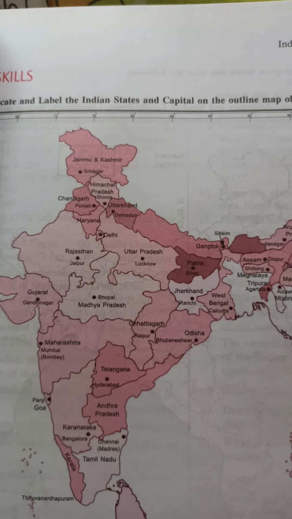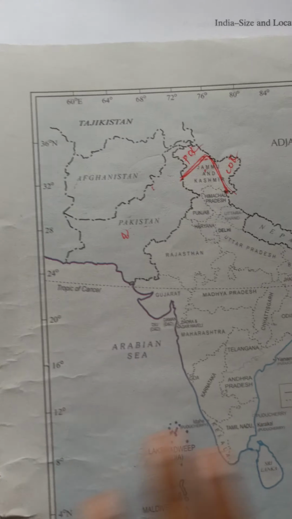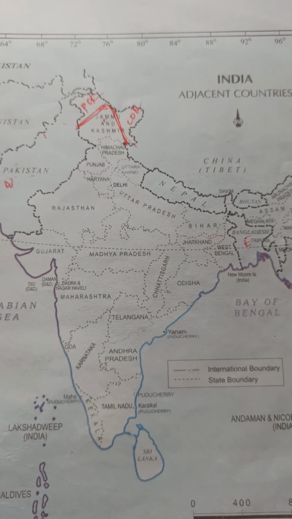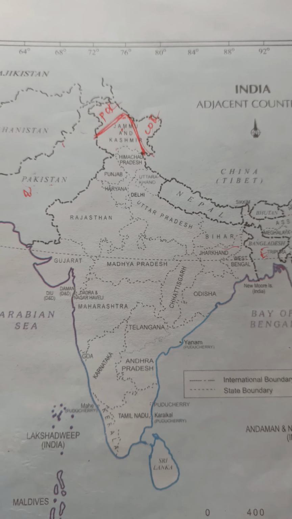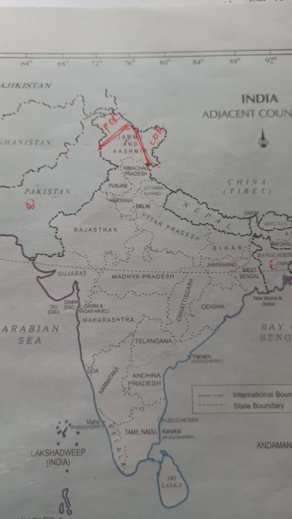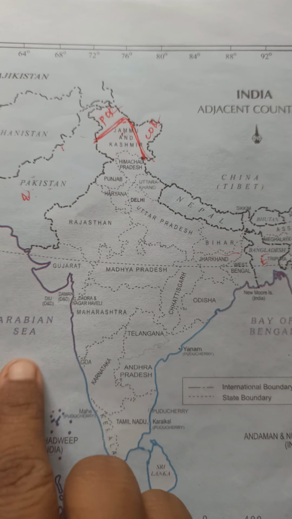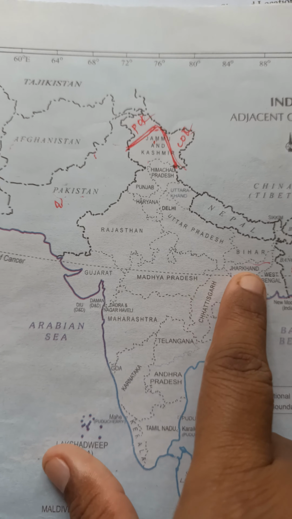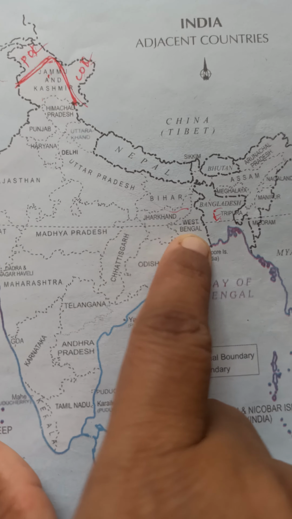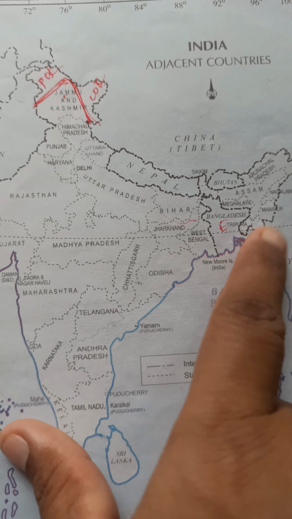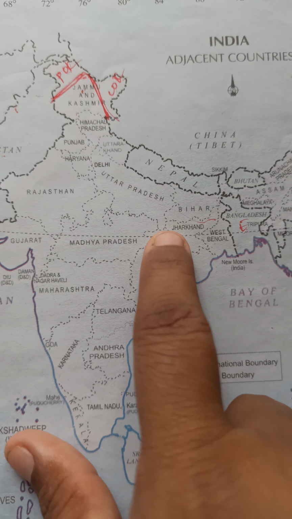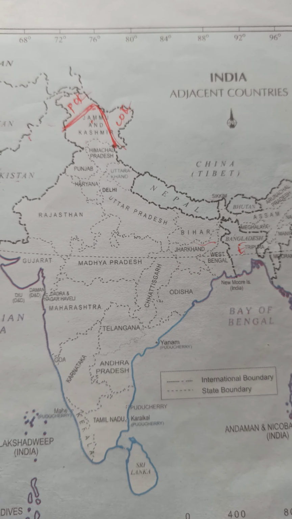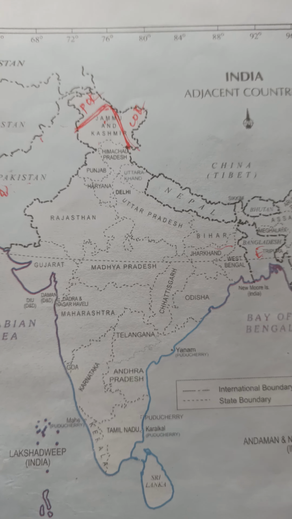For example, write down the names of the states through which the Tropic of Cancer passes. First you need to know through which states the Tropic of Cancer passes. That's why you need to see the map pointing. Gujarat, Madhya Pradesh, Chhattisgarh, Jharkhand, West Bengal, Tripura and Mizoram. So 1, 2, 3, 4, 5, 6, 7. Seven states it passes through, children. Those seven state names you also need to remember.